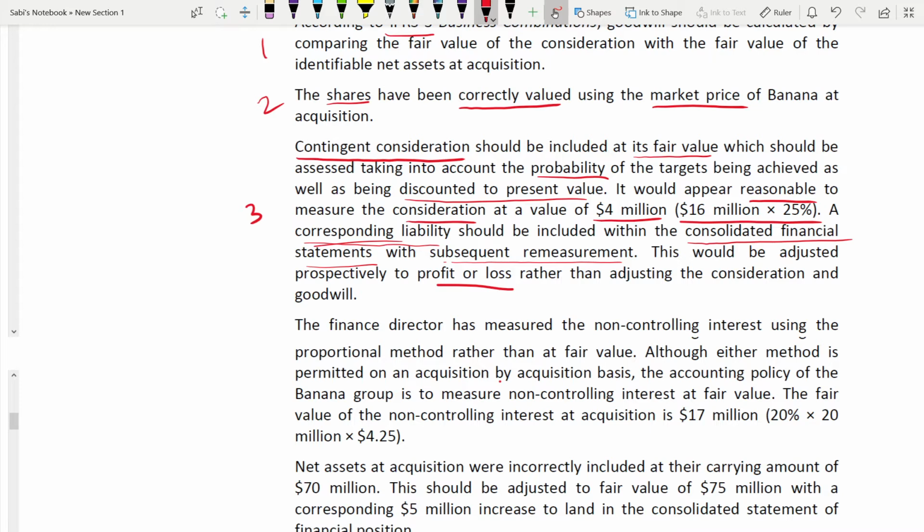So rather than adjusting the consideration and goodwill, what does it mean? You don't adjust the consideration. You keep the 4 million as it is. Only the remeasurement you change in the profit and loss account, and the liability in the statement of financial position. And the goodwill you don't change, whatever goodwill you get based on that consideration. You don't keep changing goodwill every year because remeasurement changes.